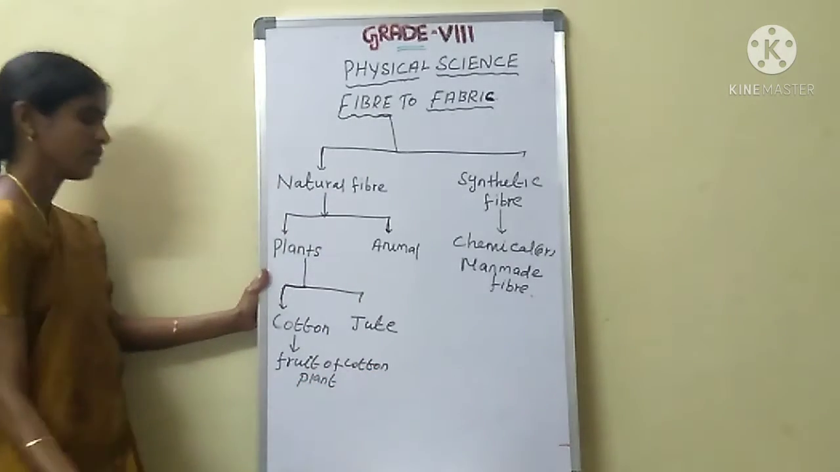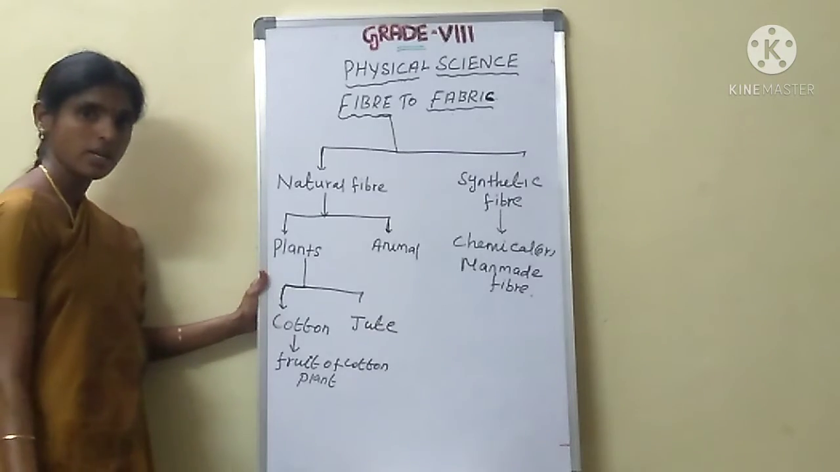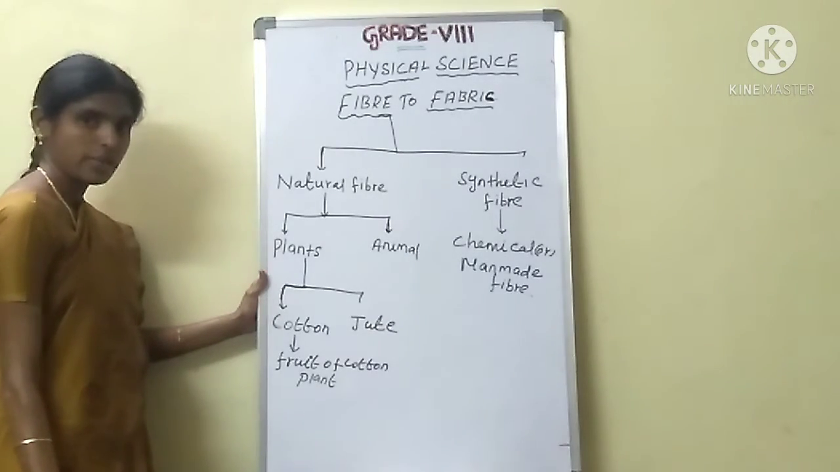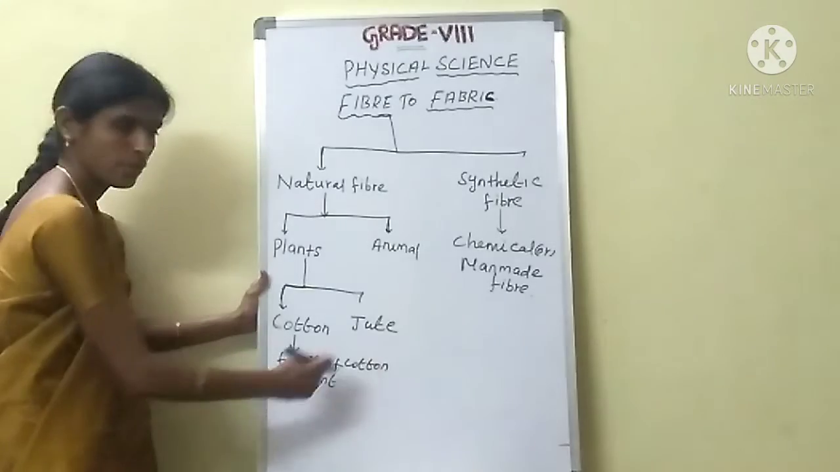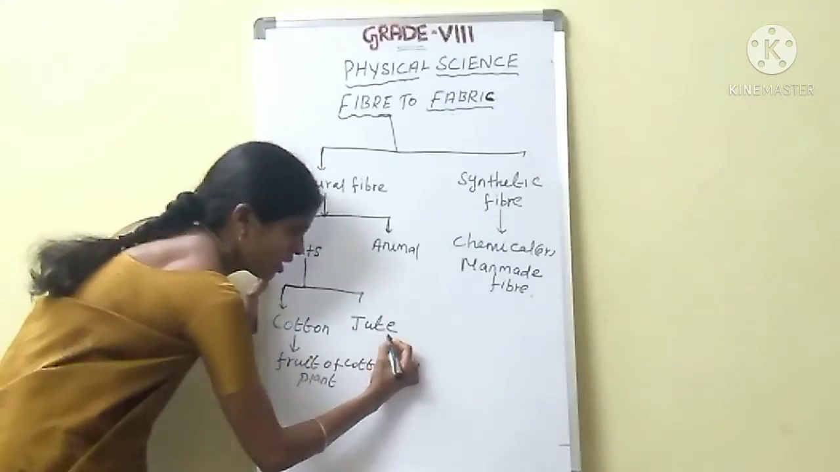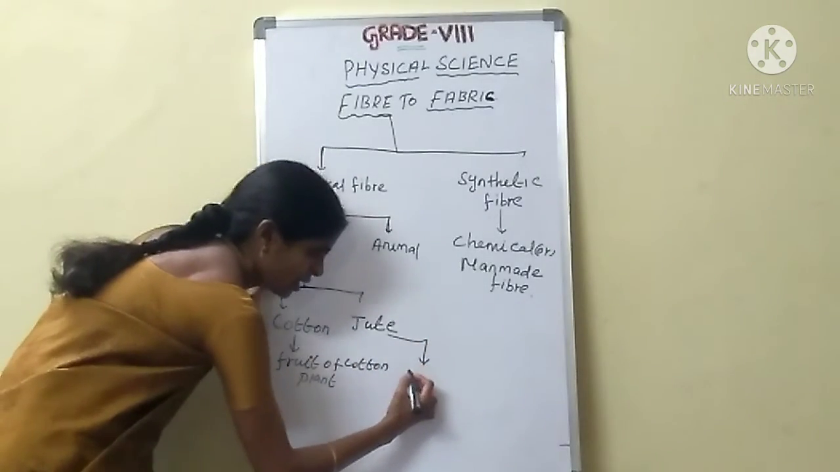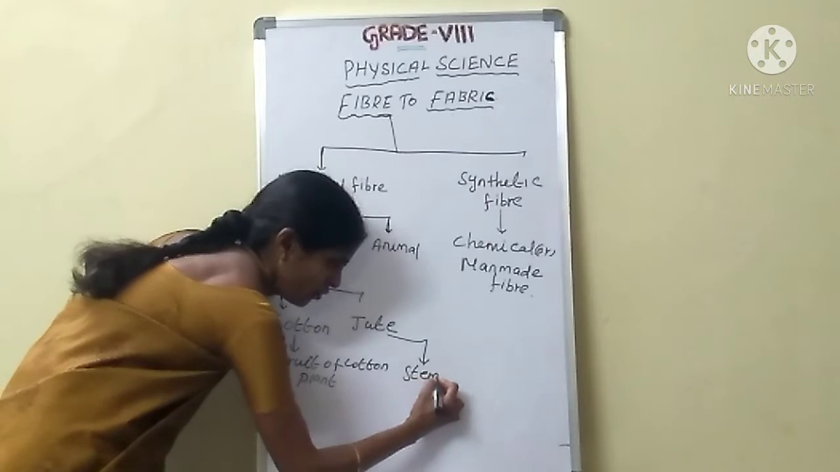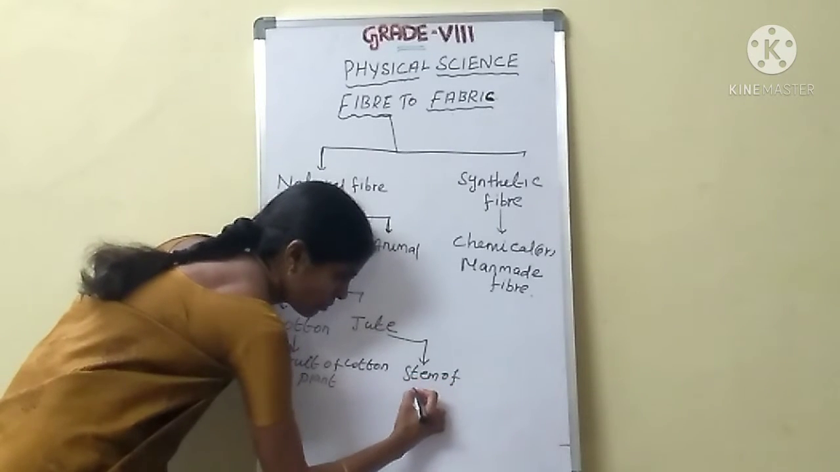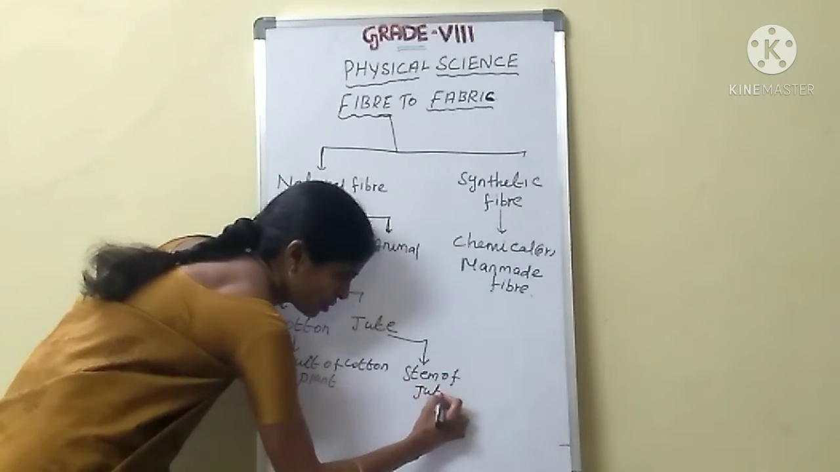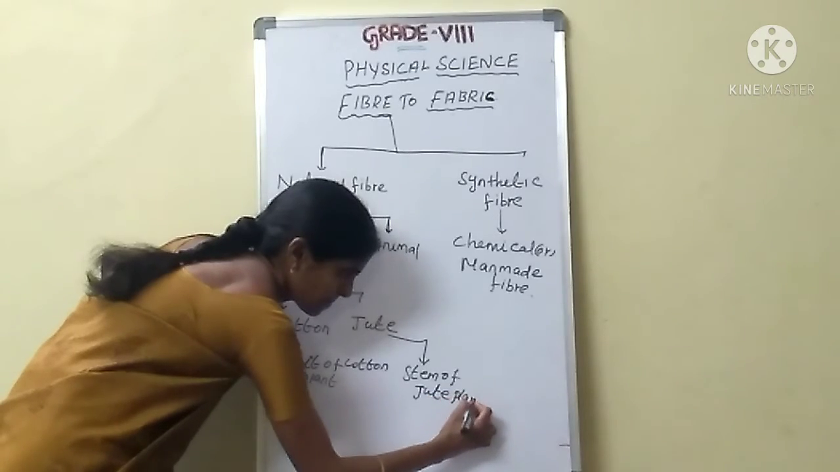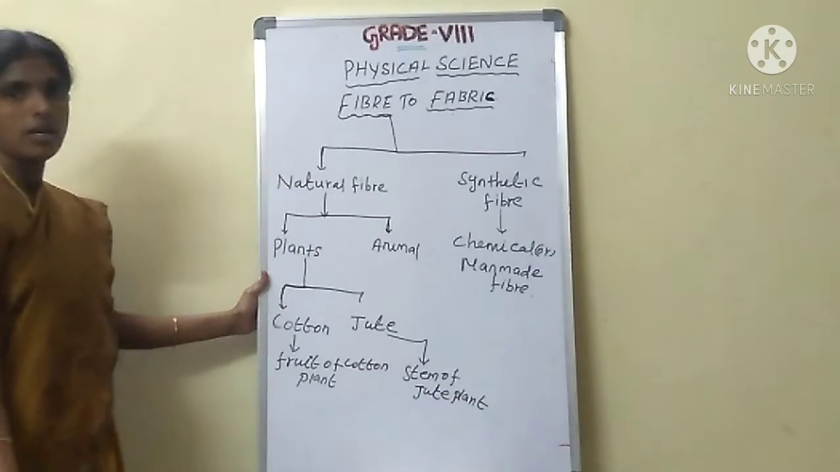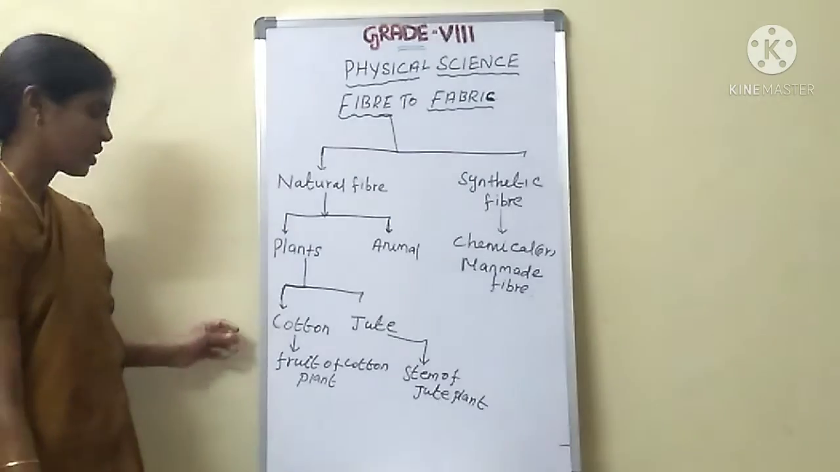Cotton fiber we get from the fruit of the cotton plant. Jute fiber we get from the stem of the jute plant. Are you clear? Okay, students.